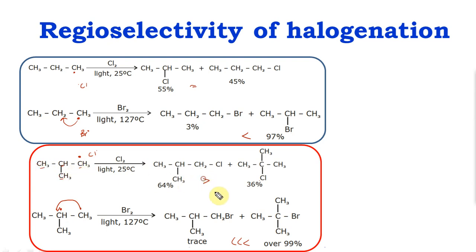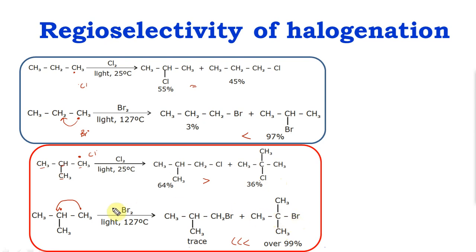Whereas here, rearrangement is very high, so you get the more stable free radical, and a more stable free radical means the corresponding alkyl halide is formed.